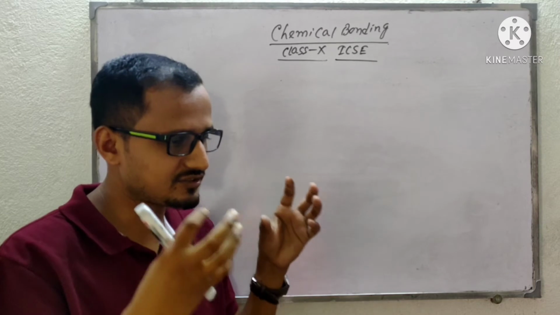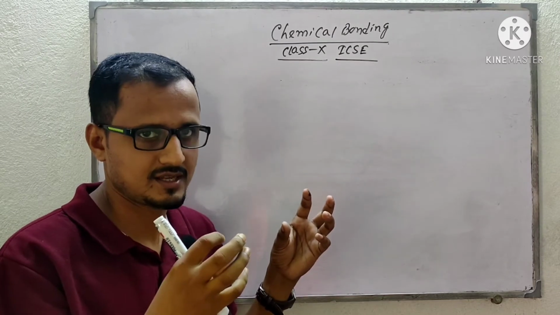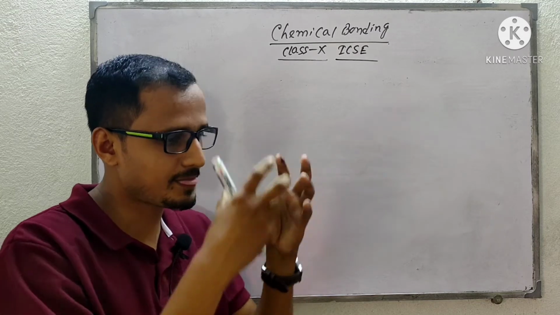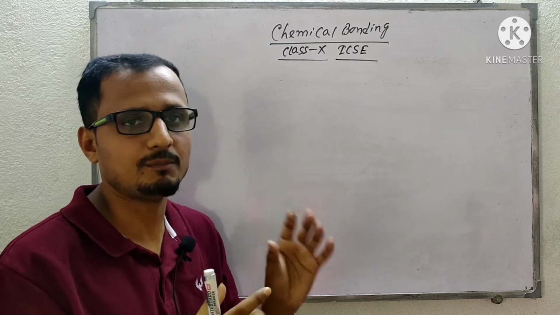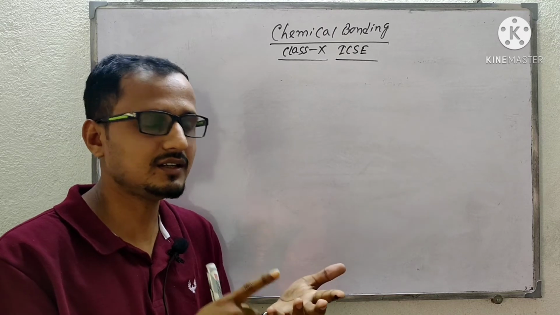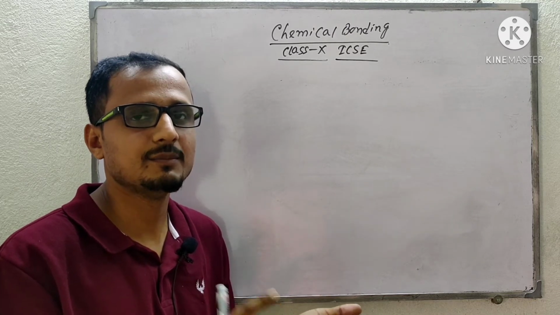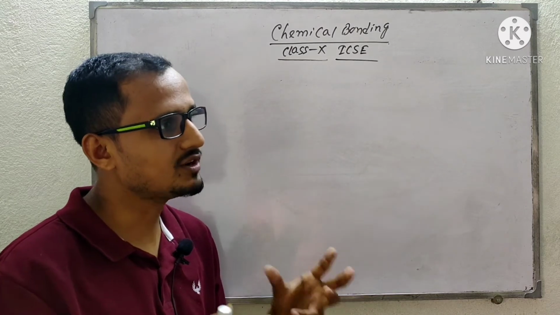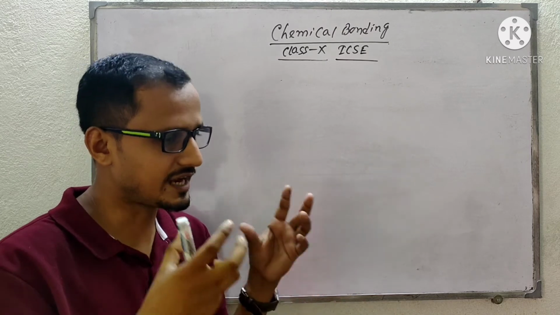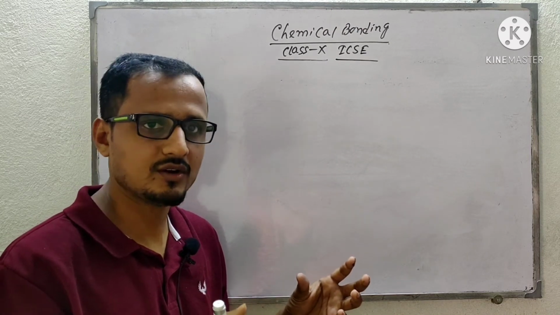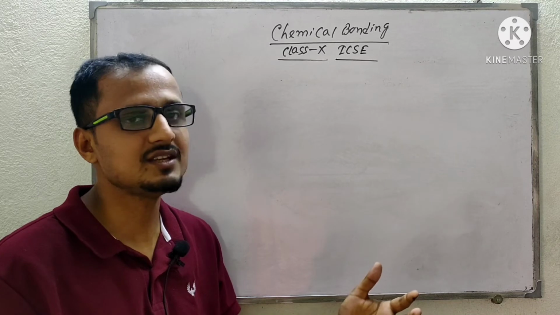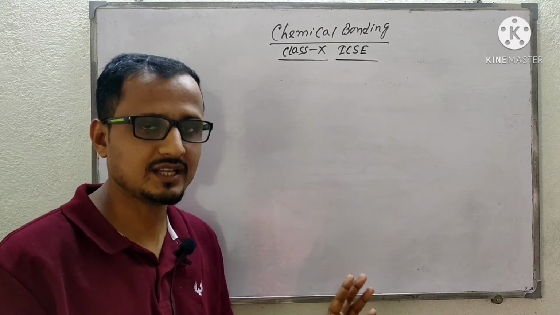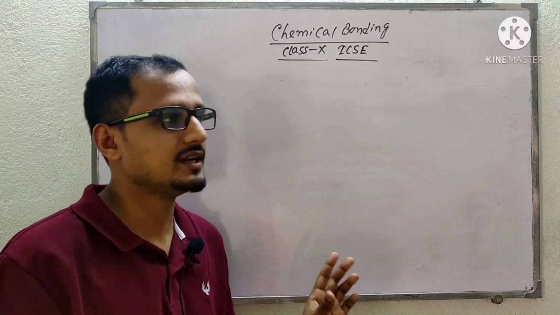Bonding is nothing but the attraction force between the atoms present in a chemical compound, which tends to get stability by lowering the overall energy of a molecule. That is the chemical bonding chapter.